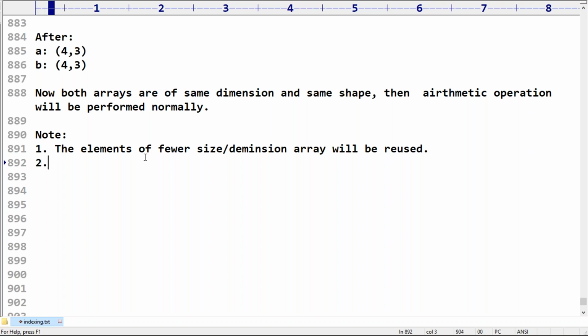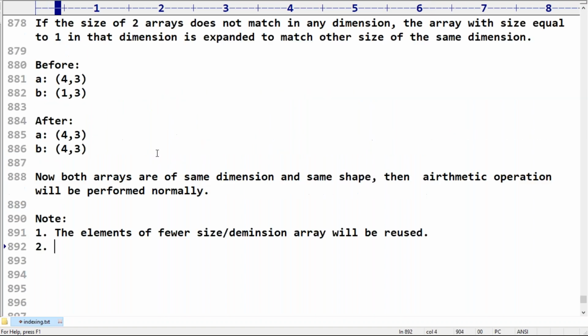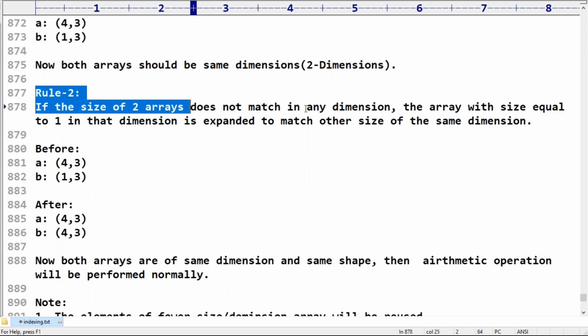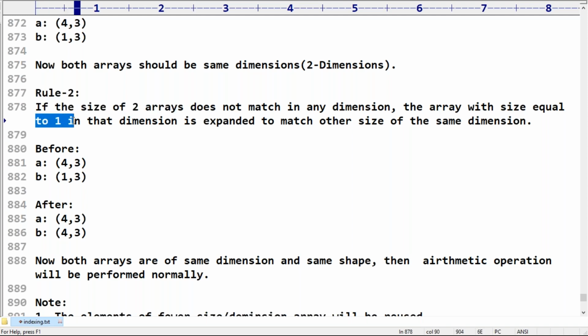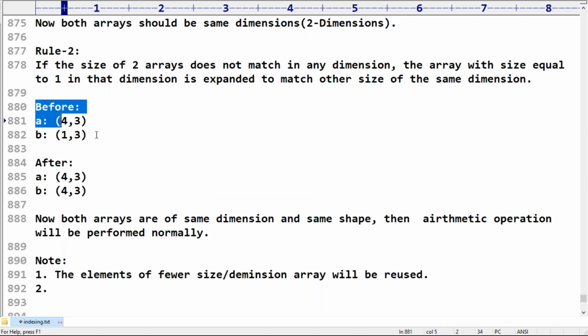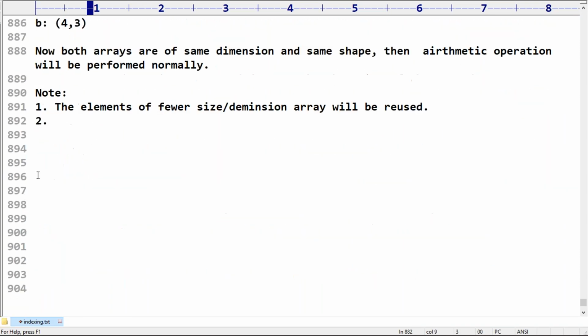Okay, first thing, sir, while applying rule 2, the array with the size equal to 1 is not there. If rule 2 fails, sometimes what will happen is, A is 4, 3, but B is 2, 3.